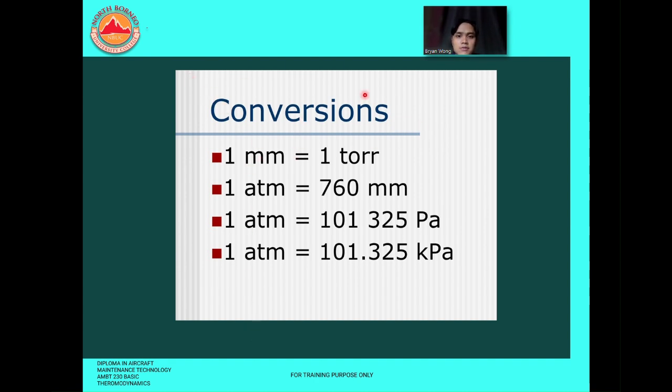Based on this slide: 1 millimeter of mercury equals 1 torr, and 1 atm atmospheric pressure equals 760 millimeters of mercury. 1 atmosphere equals 101,325 pascals, and 1 atmosphere equals 101.325 kilopascals. These are the conversions that you must take note of.